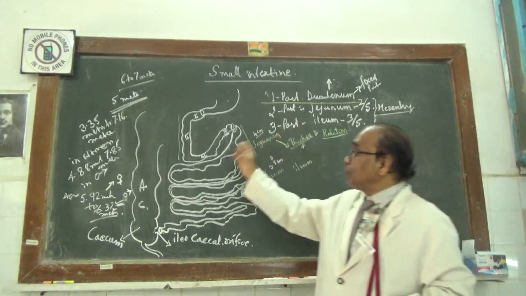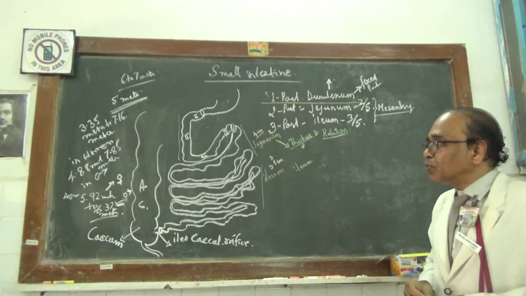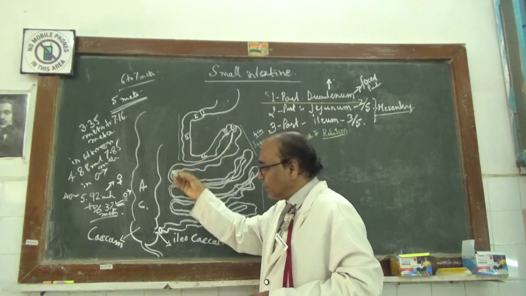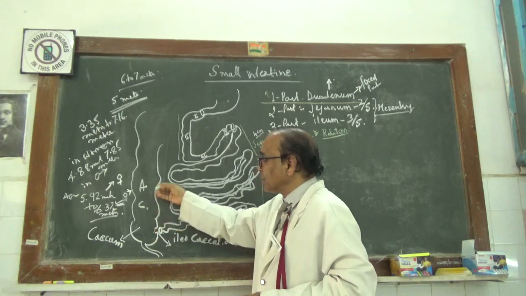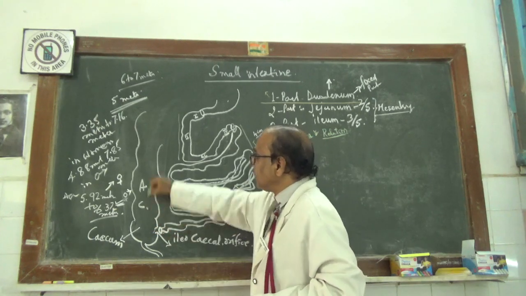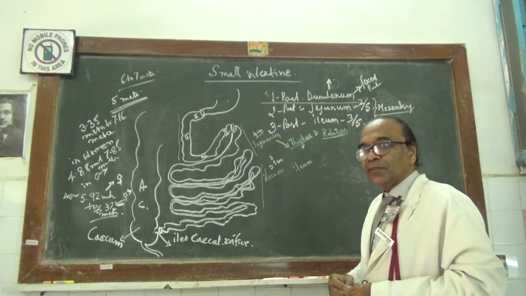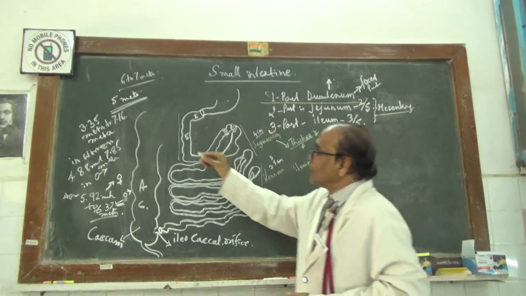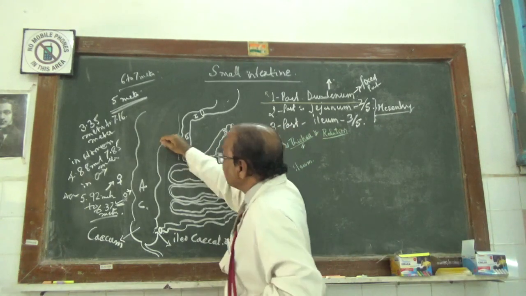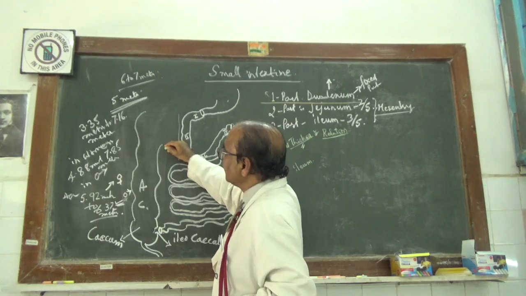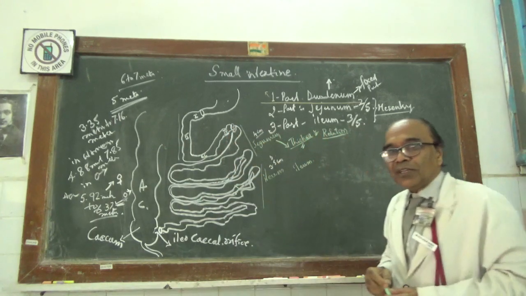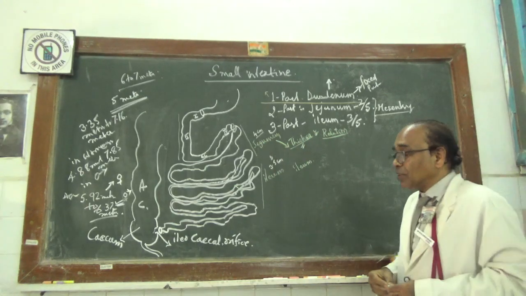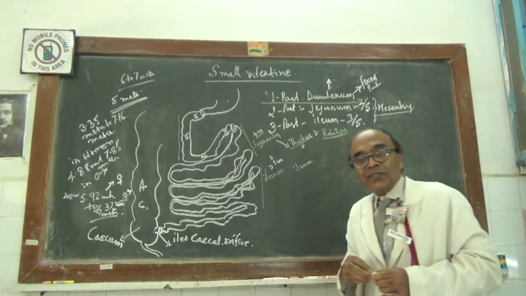Then this jejunum is completely confined by the large intestine, that is the cecum below and towards the right, the ascending colon, and towards the left you have one bend here, the right colic flexure, here you have the left colic flexure and part of the descending colon. So this is the relation.